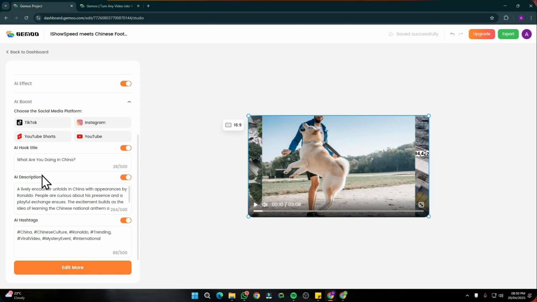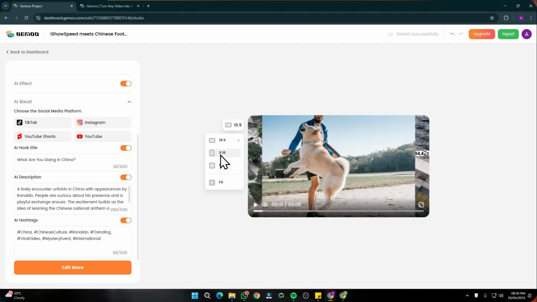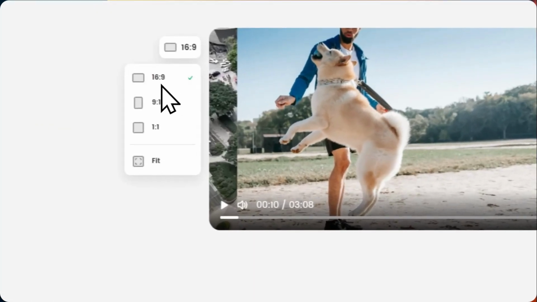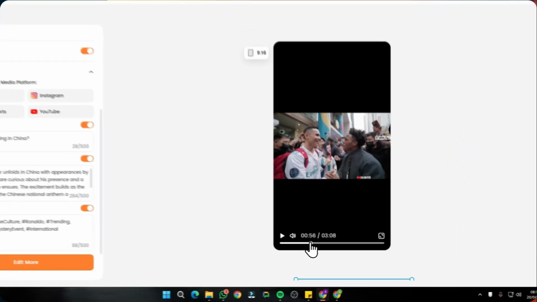You can do that straight away in this particular AI tool, which is really amazing. So yeah, then we go ahead and take a look at this main page. So over here you can choose the aspect ratio. Let's just say if you want to upload long form content, you can choose 16:9. If you want to choose 9:16, it's going to create these kind of 9:16 videos.